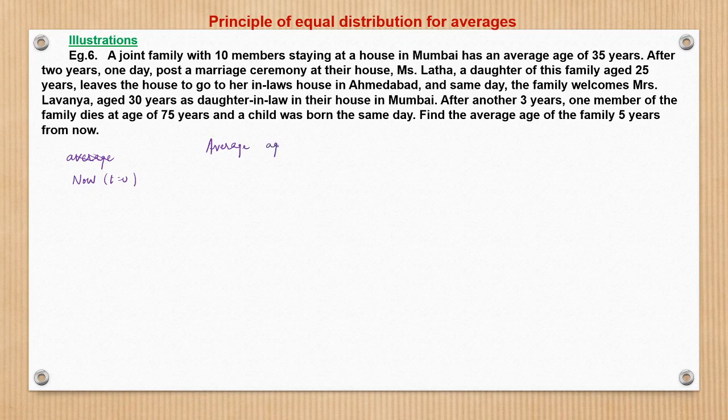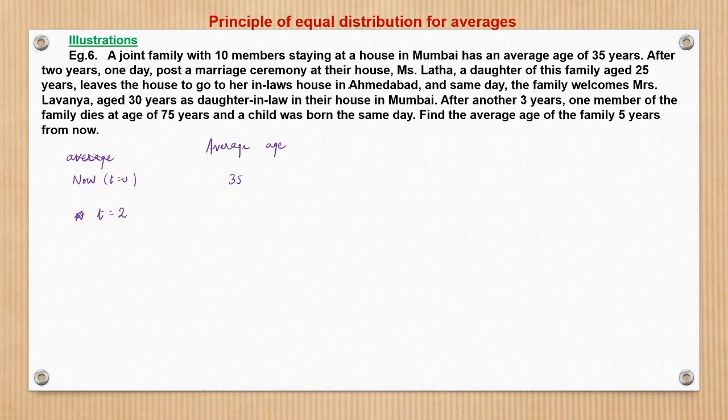Average age of the family. Initially, the number of members in the family is 10 and the average age is 35 years per member. Now, after 2 years, when t is equal to 2 years, what happens?